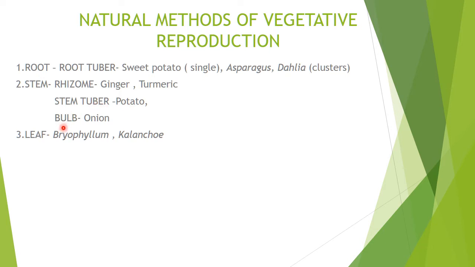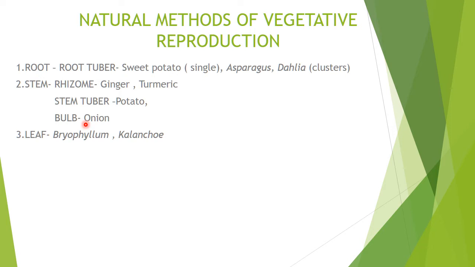The third example given is bulb. Bulb is again an underground stem modification. Here the stem is a flat structure, and from that scale leaves arise. The scale leaves are fleshy due to the storage of food, and those fleshy leaves we use.